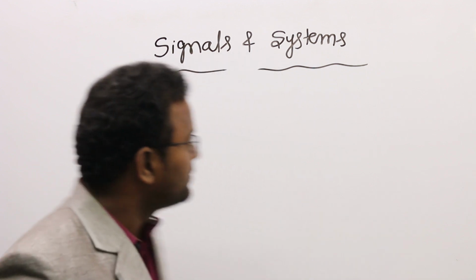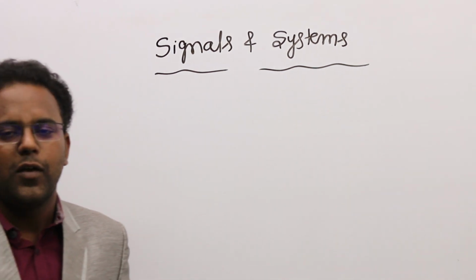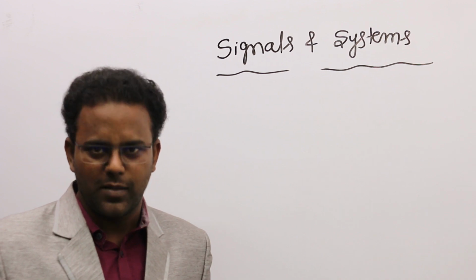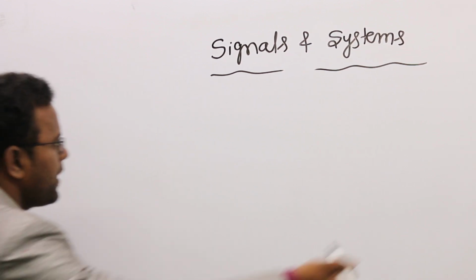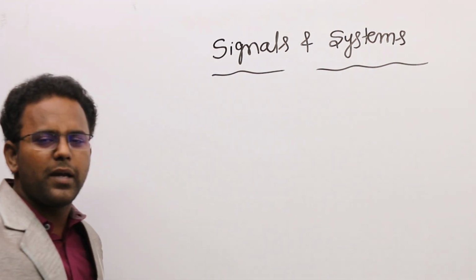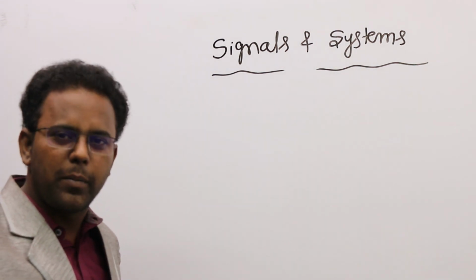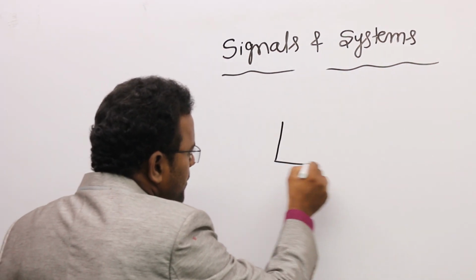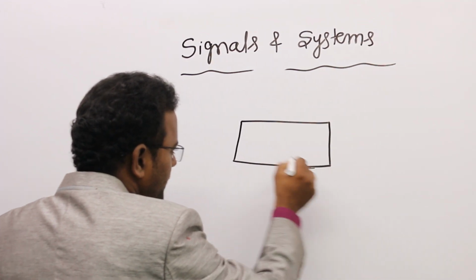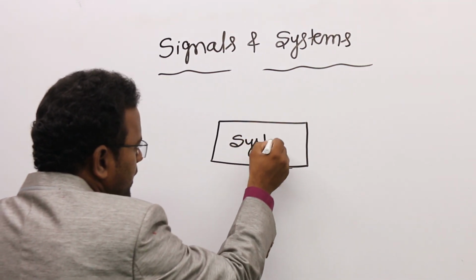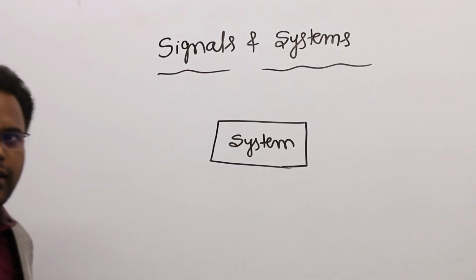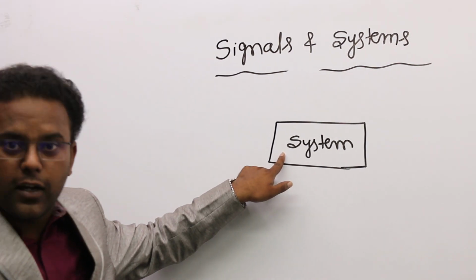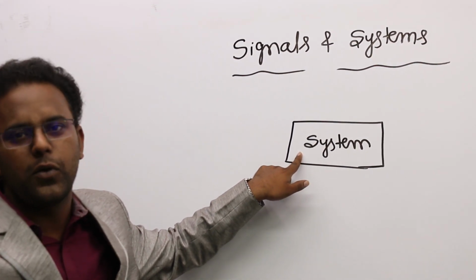As compared to the signals and systems subject, first of all try to understand what is called a signal and what is called a system. Suppose, students, whatever may be the system, may be electrical system or biological system or mechanical or any system. If I write the system as a rectangular box, then we can say the definition for system is the meaningful interconnection of physical devices and components.